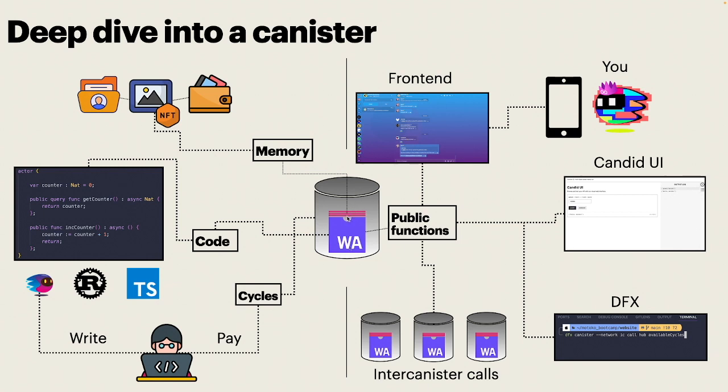The WebAssembly memory contains the state of the application. Anything like token balances, user profiles, NFTs, files, assets stored in the canister are stored in the WebAssembly memory. The WebAssembly memory can be modified through the WebAssembly module. The code can affect the memory.